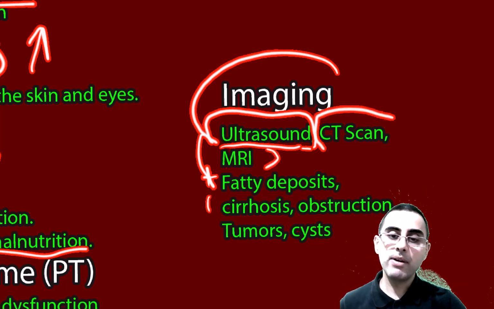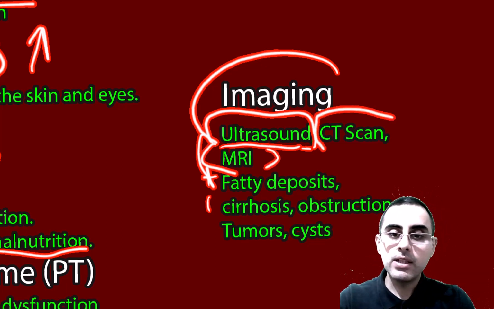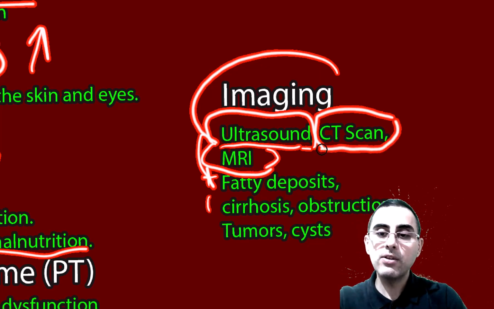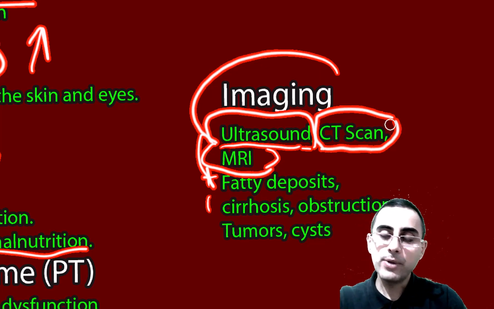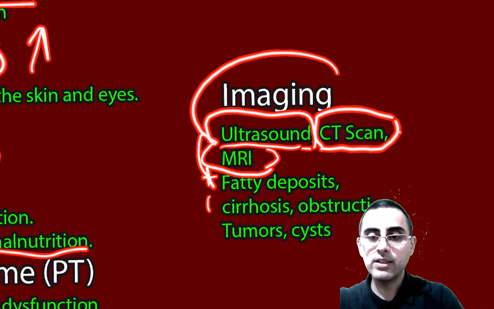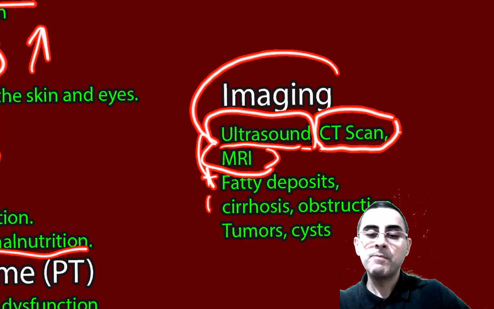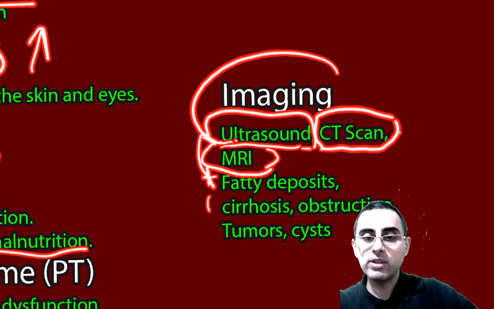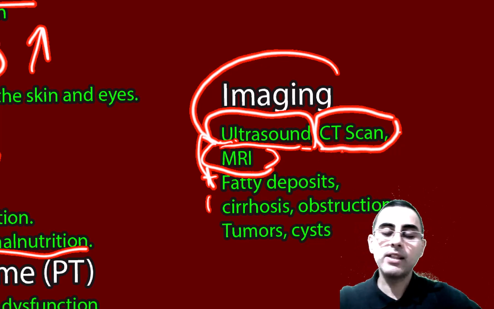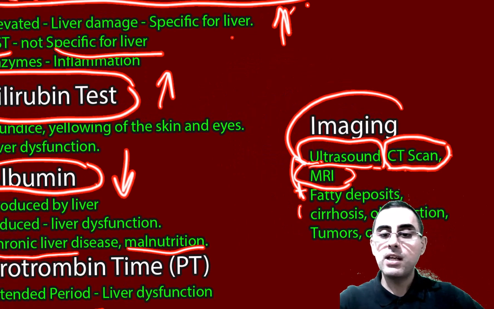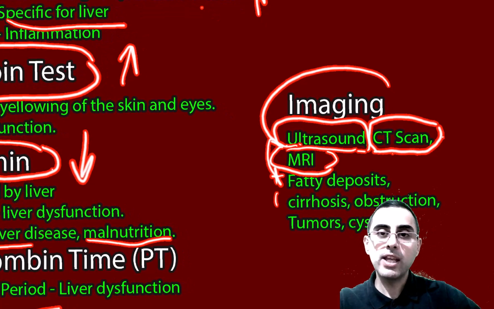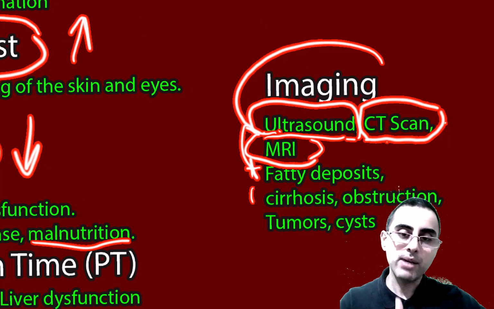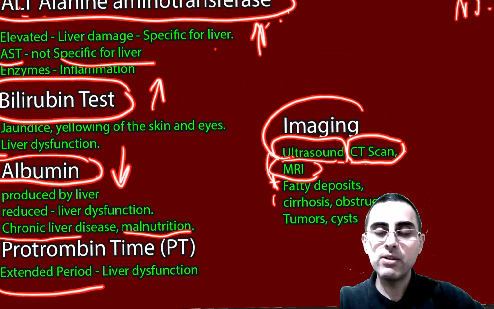For example, MRI is not comfortable for patients. In case of CT scan, patient gets radiation. It's also another side effect of this test. So most popular and most widely used is ultrasound. Of course, if needed, CT scan and MRI are also possible. And biopsy, if we need to take a sample from liver tissue to examine it under microscope, biopsy is also used.